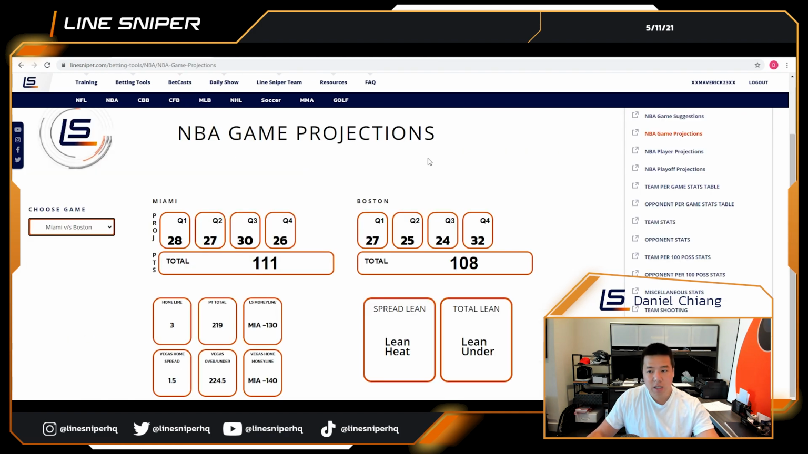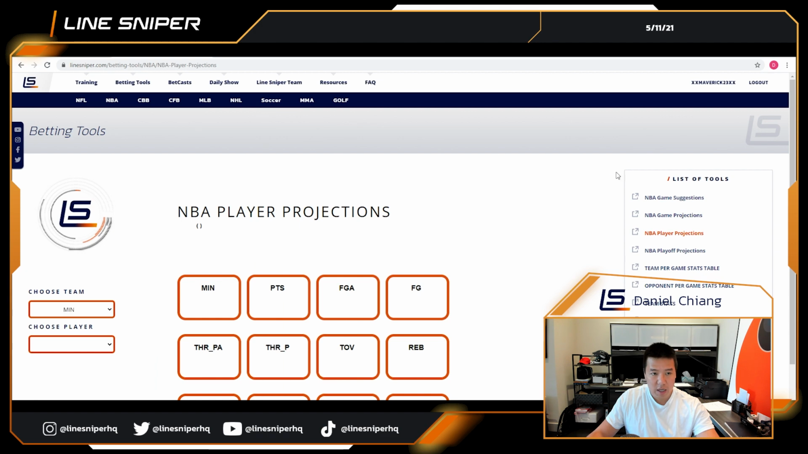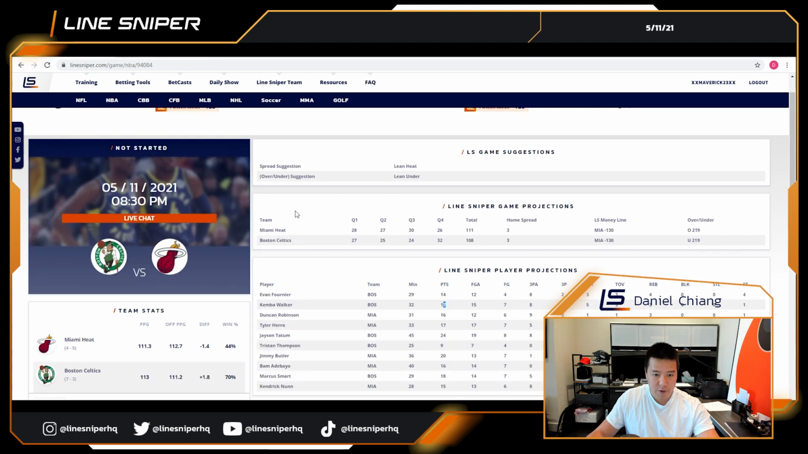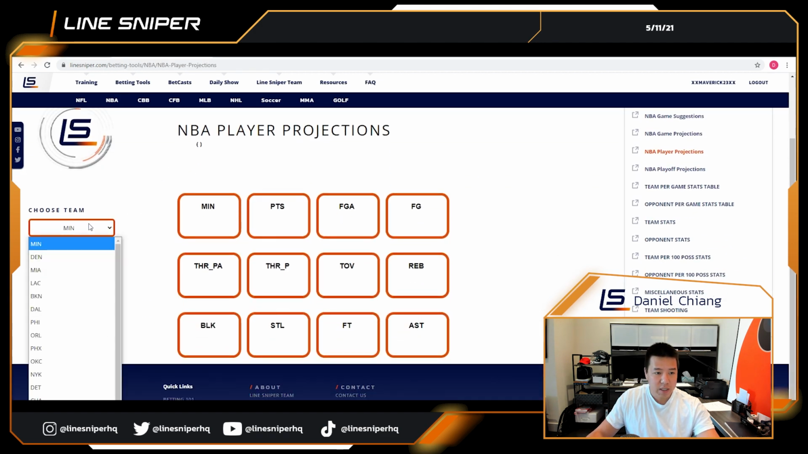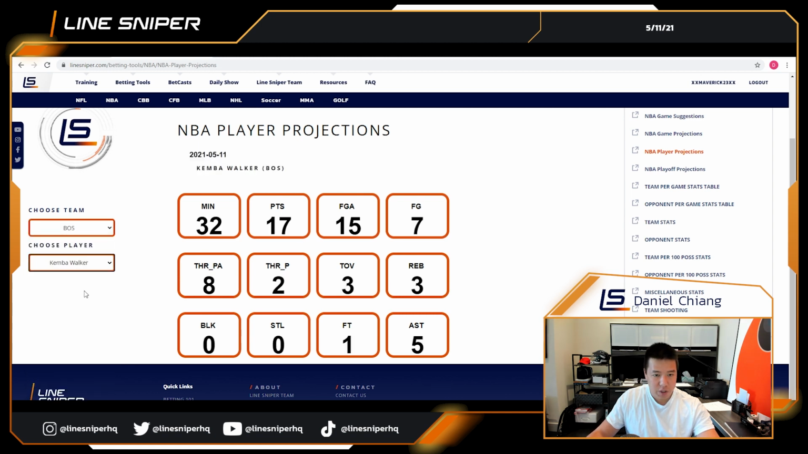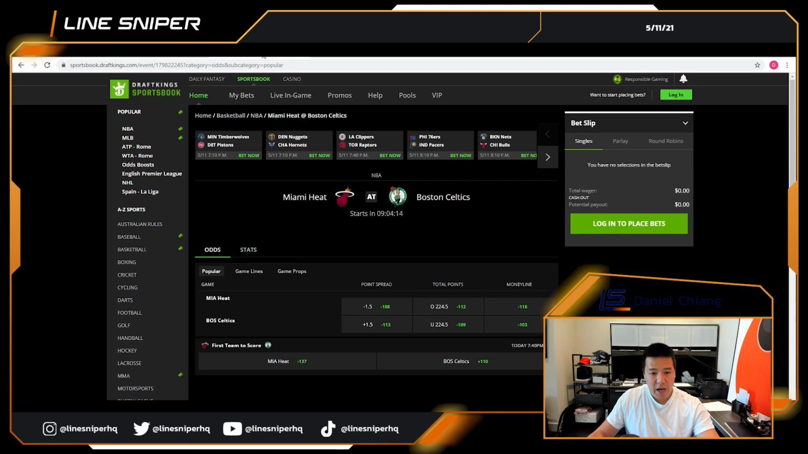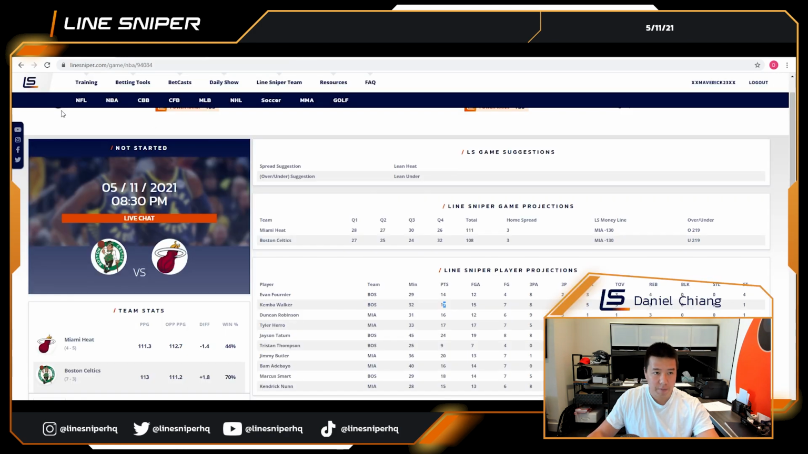If you want to see the player projection specifically in this view versus a pregame view as shown here, you can simply choose a team that you're looking for. In this case, we'd say Boston, and we choose Kemba Walker, for example. You get all his stats. It goes minutes, points, field goal attempts, field goals made, three-point attempts, three-pointers made, turnovers, rebounds, blocks, steals, free throws, and assists. So you get the full gamut of box score projections for each of the players using our projections. All right, so that gives you a good understanding of the Boston-Miami game.